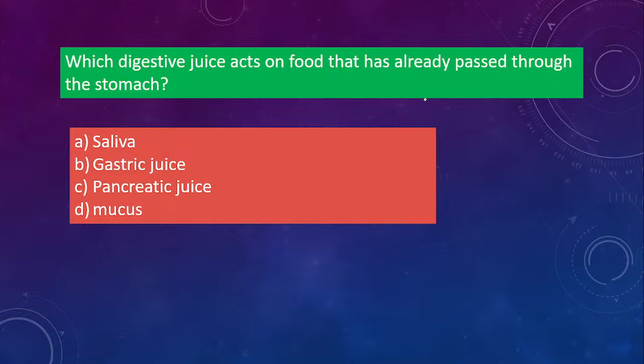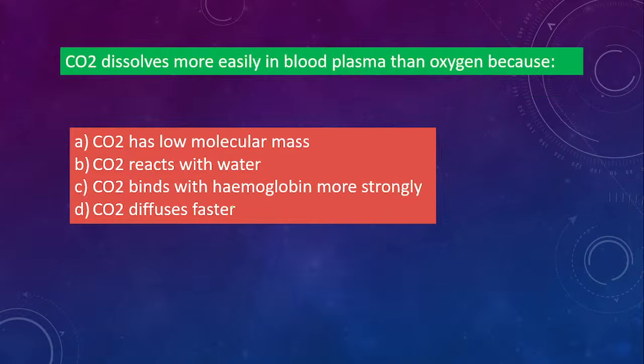The correct answer. Yes. So the correct answer is option C, that is pancreatic juice. Okay, so if the food has already passed the stomach, after that only the pancreatic juice will start working. Gastric juice will be in the stomach, so here it is already given that the food has already passed through the stomach. So it will be pancreatic juice. Okay, next one.